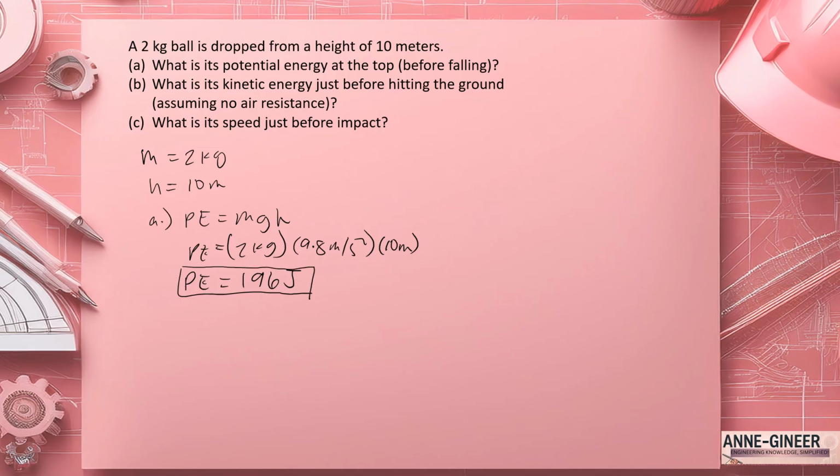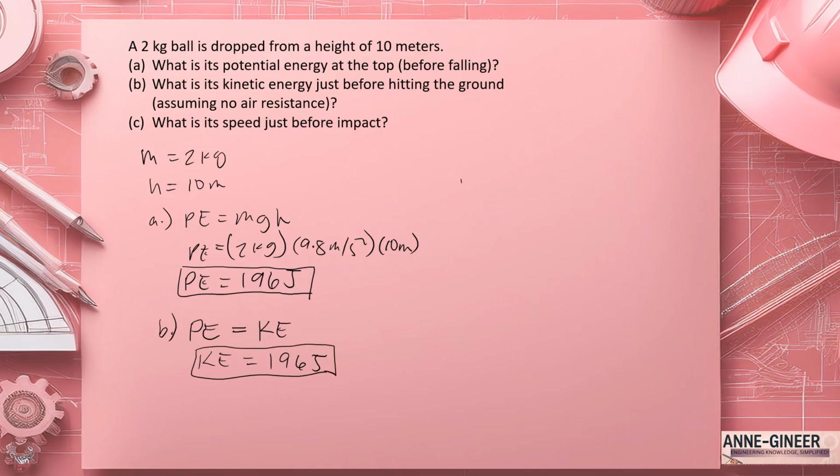Letter B, what is its kinetic energy just before hitting the ground? In letter B, if we assume that there is no air resistance, the potential energy at the initial height is equal to the kinetic energy just before hitting the ground. So the kinetic energy is also equal to 196 joules.